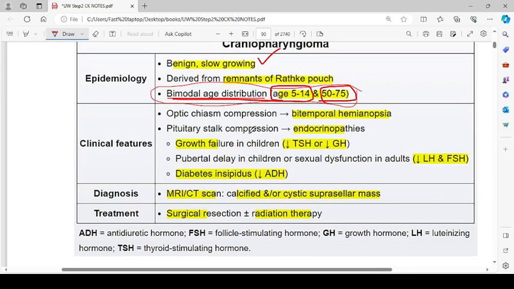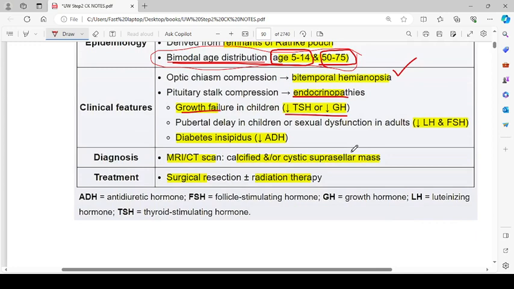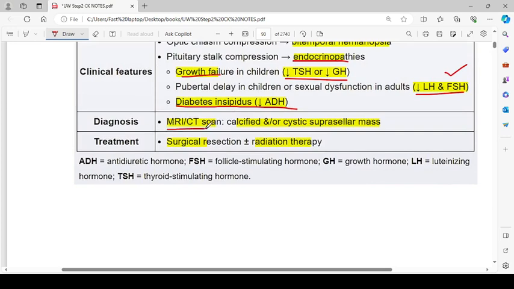Clinical presentation: optic chiasm compression will result in bitemporal hemianopsia. Pituitary stalk compression will lead to endocrinopathies. Growth failure in children, decreased TSH and decreased growth hormone. Pubertal delay in the children or sexual dysfunction in the adults, that is decreased luteinizing hormone and FSH. Diabetes insipidus will happen, that is decreased ADH production. Diagnosis: MRI and CT scan will show calcified or cystic suprasellar mass. Surgical resection with or without radiation therapy is the treatment.